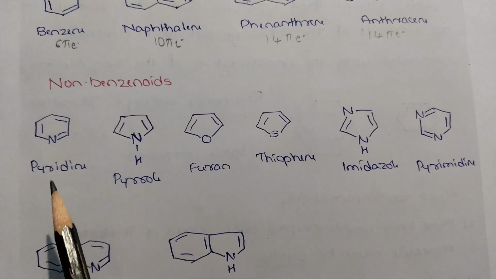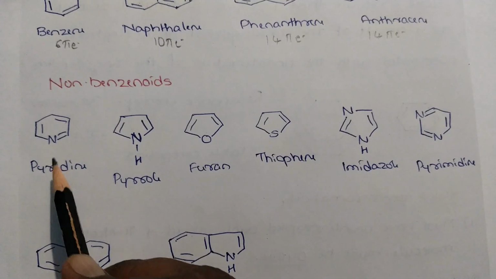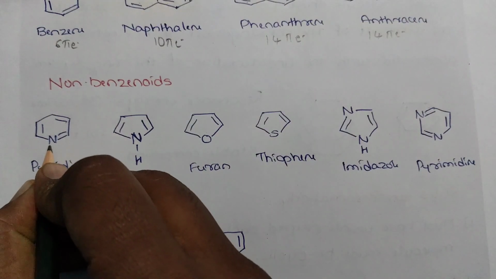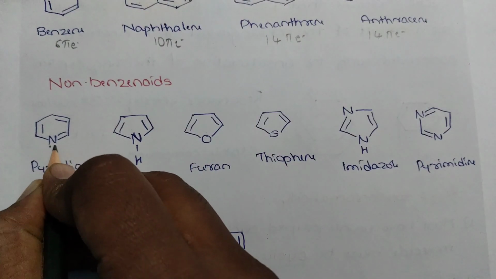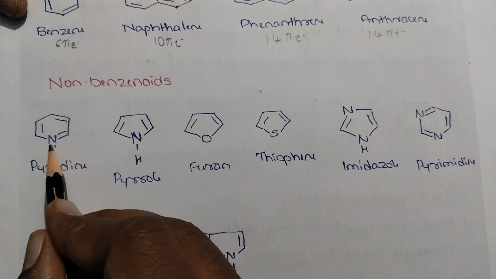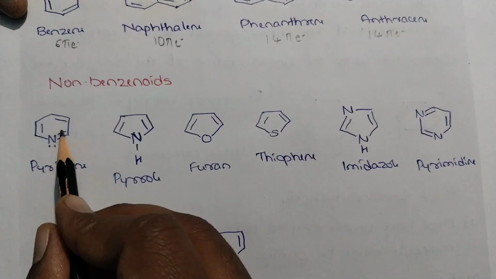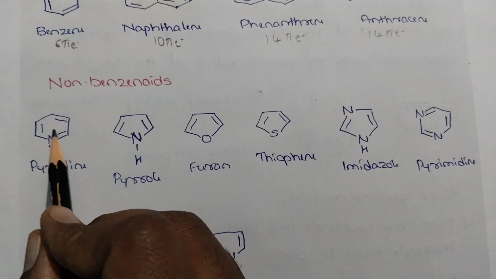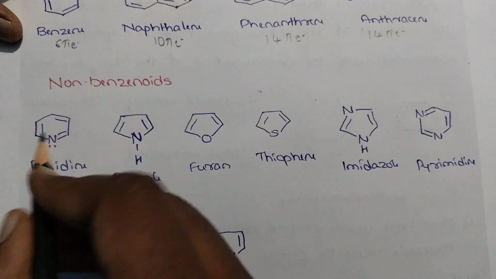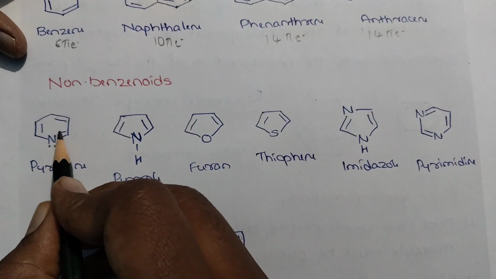Non-benzenoid means those compounds which don't have a benzene ring. This is pyridine. Here the nitrogen of pyridine has a pair of electrons. The pair of electrons on the nitrogen is in the sp2 orbital, not in the p orbital, and the p orbital is used for the formation of the pi bond. Hence the nitrogen is also sp2. This is planar, cyclic, and has uninterrupted p orbitals.